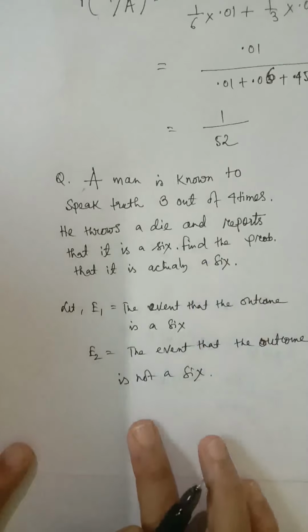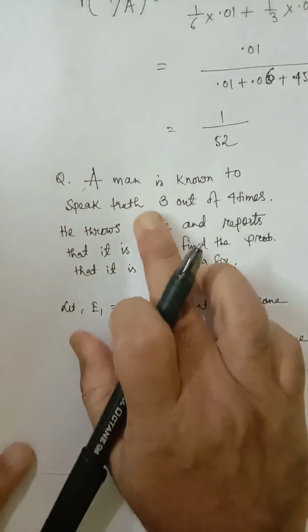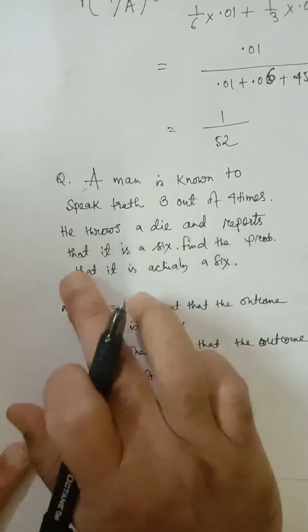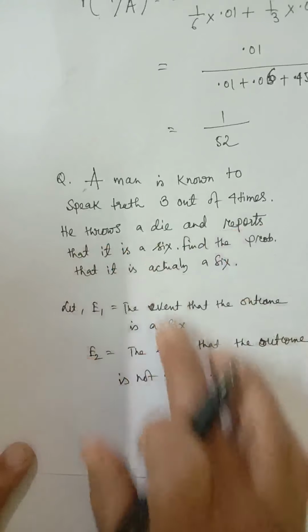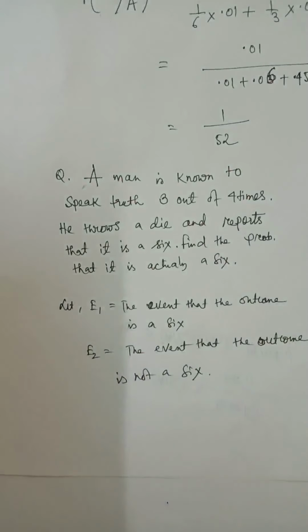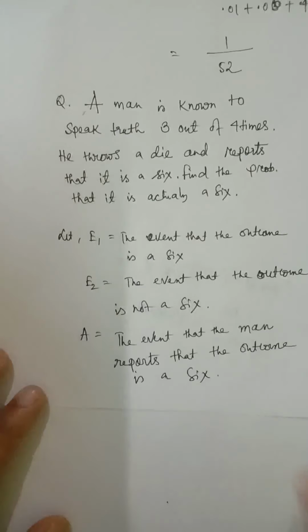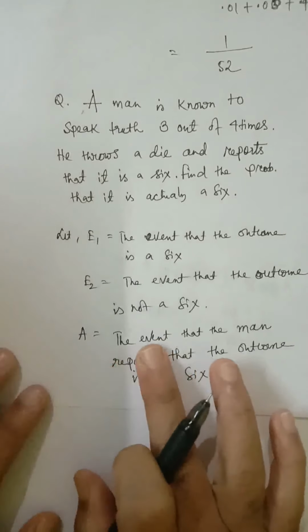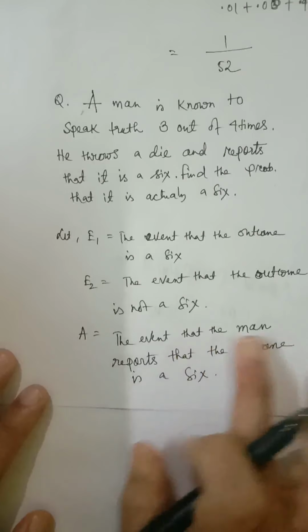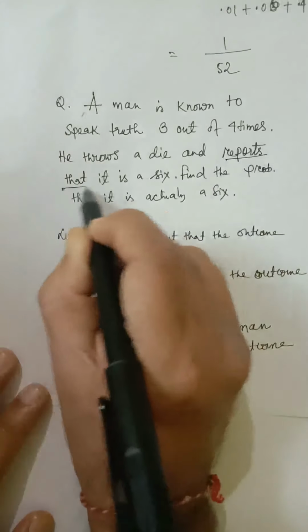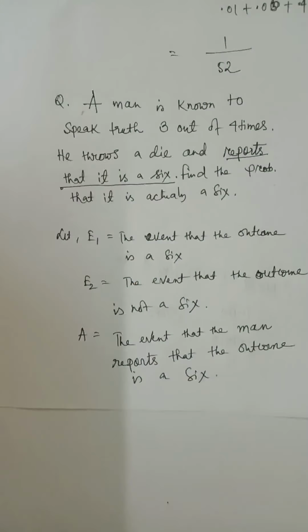Now what is A? The man throws a die and reports that it is a 6. After throwing a die, he reports that it is a 6. So we'll consider A as the event that the man reports that the outcome is a 6. After throwing a die and seeing the result, the man reports that the outcome is a 6.